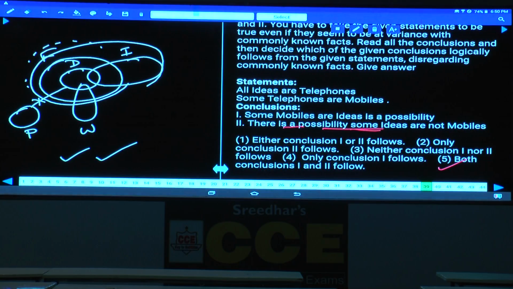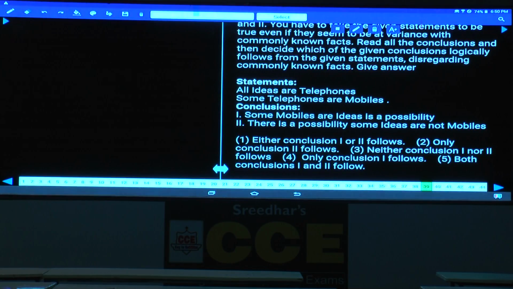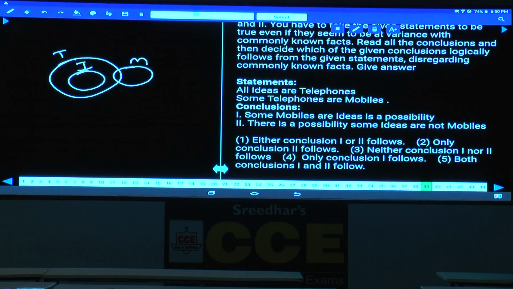Then coming to 39. Now in this question number 39, all ideas are telephones. All ideas are telephones, and some telephones are mobiles. Some mobiles are ideas is a possibility. Tell me whether we can represent like this or not. Yes. And there is a possibility some ideas are not mobiles. Some ideas are not mobiles, true or false? Yes. Idea is here, mobile is here, that's again true. Hence both 1 and 2, choice 5.